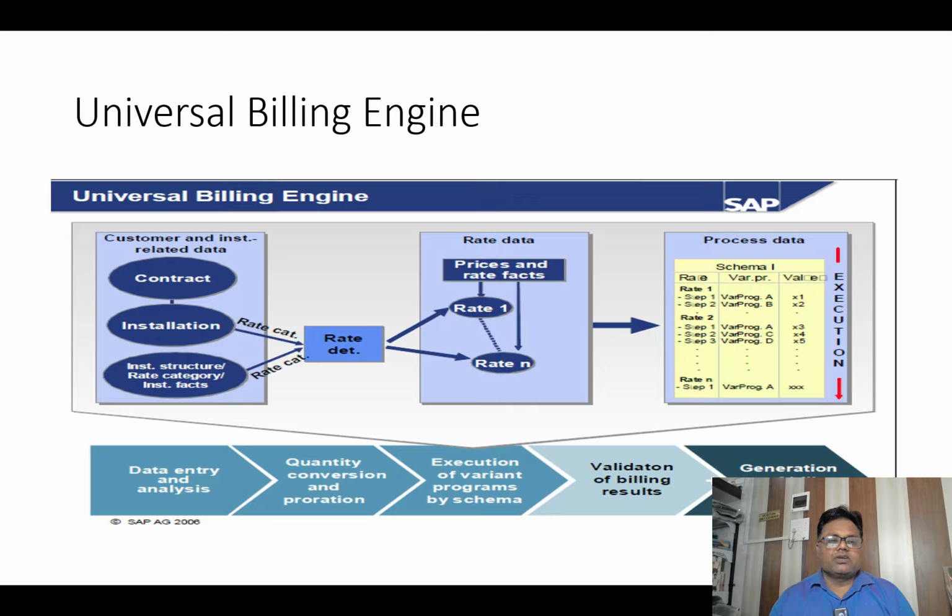When we do a move-in, then the contract gets created. At installation, we maintain the rate category. In the installation structure, we maintain the rate type and rate facts. In rate data, we maintain the price, rate facts, and all the rate steps. So when we do the rate determination, the rate gets created. In the schema, we maintain the whole sequence, the steps for how the rates will be executed and carried out.